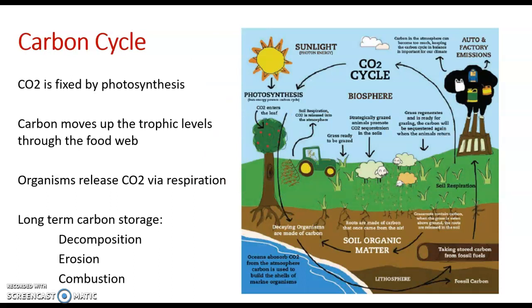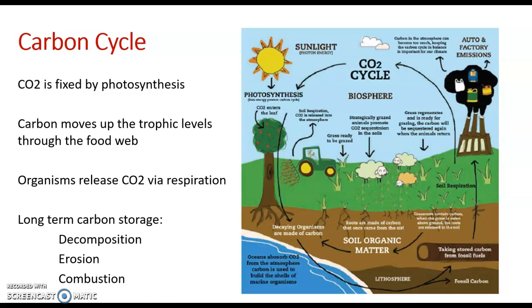The carbon cycle. So we've also seen carbon a lot in the body systems. Carbon makes up the ring structures of sugars, such as the backbones of DNA and RNA, and the chains of glucose that we saw make up our molecules of ATP that we use for energy. And the carbon cycle moves carbon from living organisms back into the environment, back into the ecosystem, and then makes it available for use by other organisms.